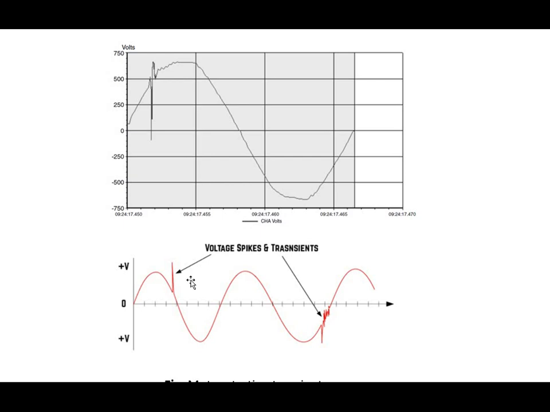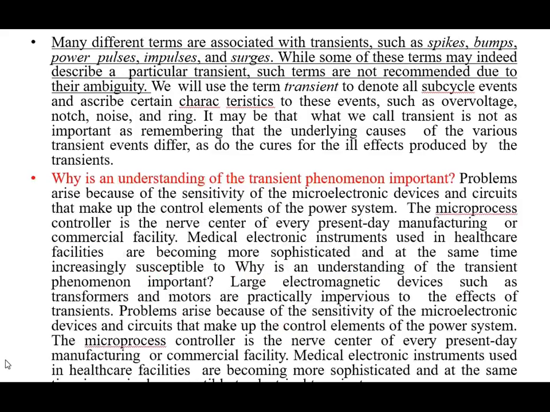So transient is a wide term which is related with many different terms.